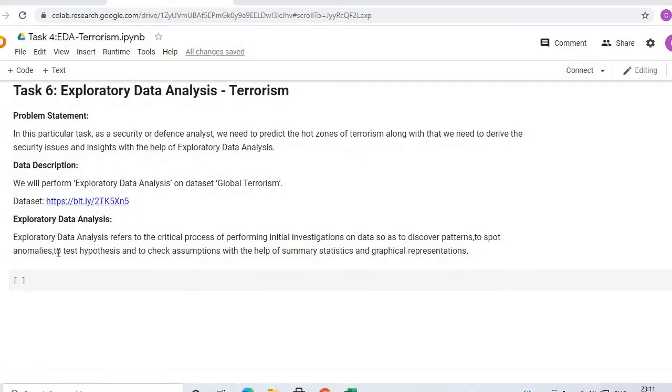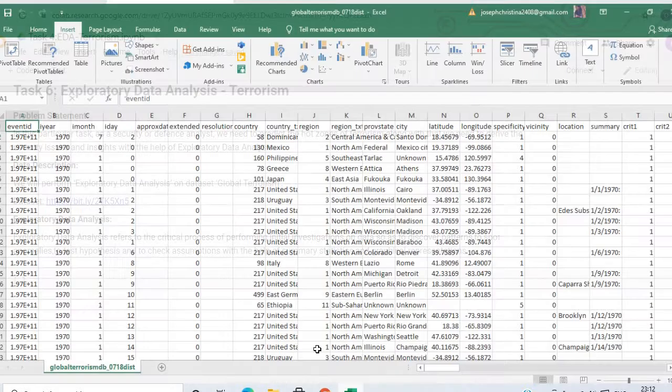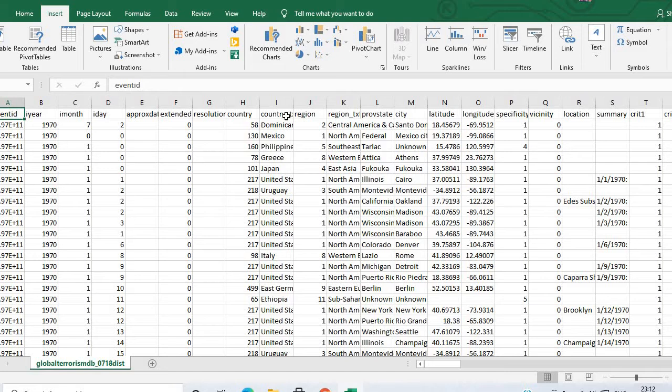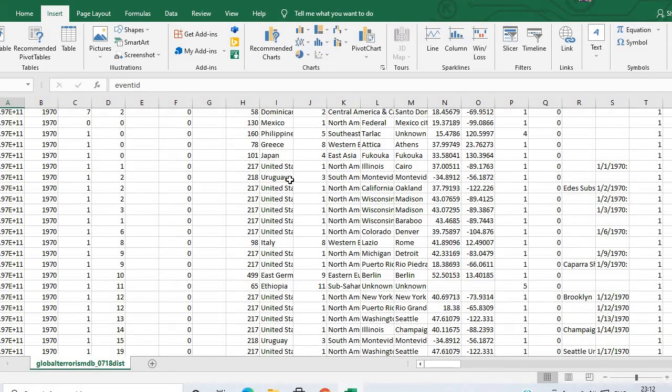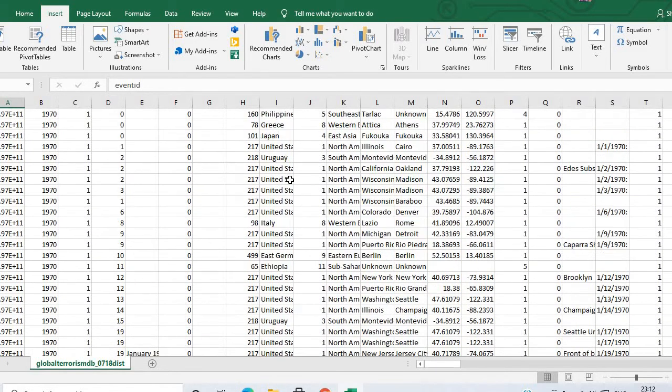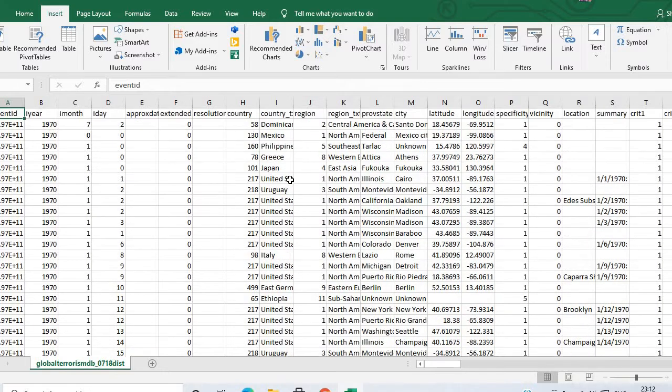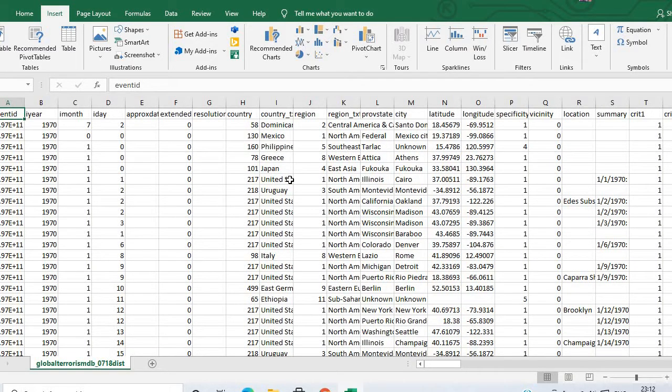In general, exploratory data analysis is an approach to analyze datasets to summarize their main characteristics, often with visual methods. Basically, it focuses more on what the data can tell beyond the formal modeling. So let's initialize the process. Firstly, let's have a look at the dataset. We are provided with an extensive amount of data, as we can see. It consists of all the detailed attributes of global terrorism.